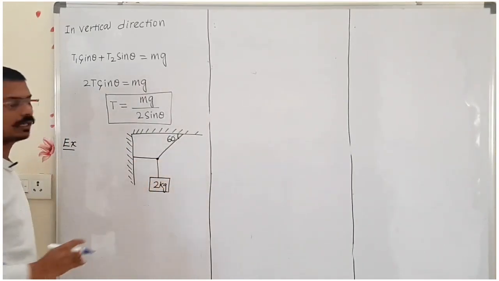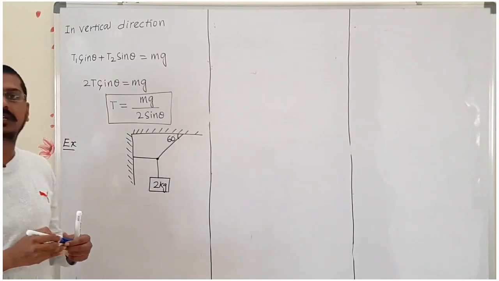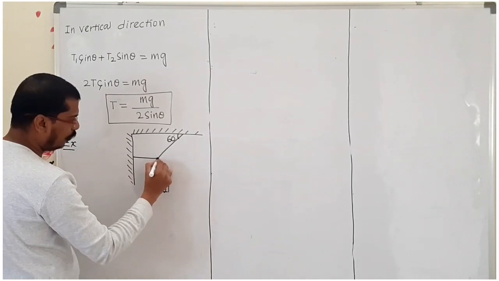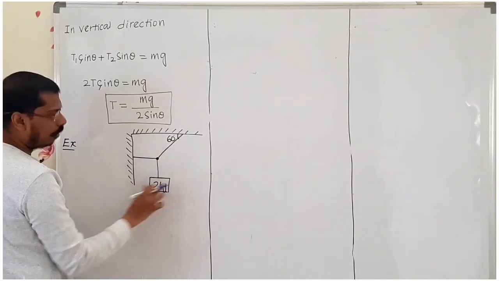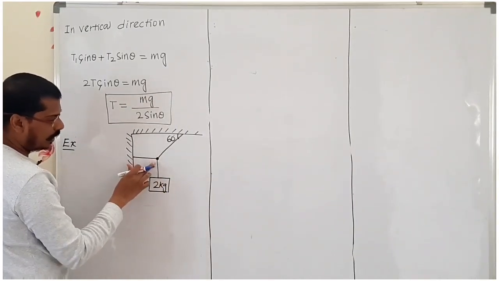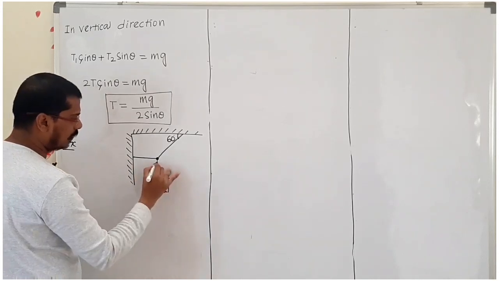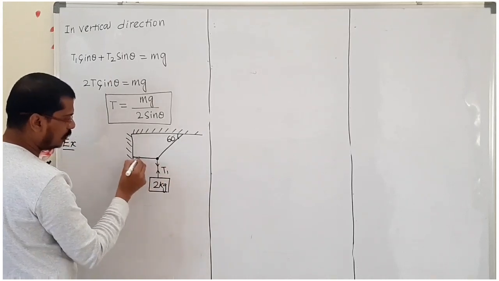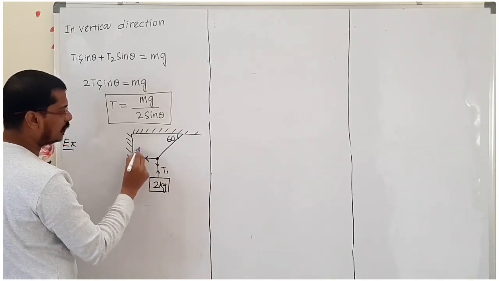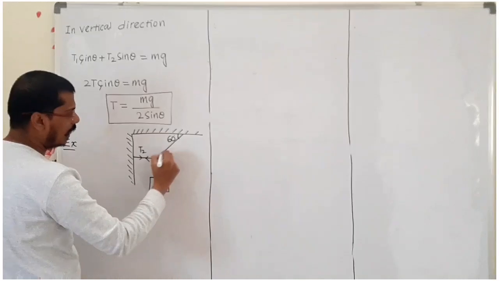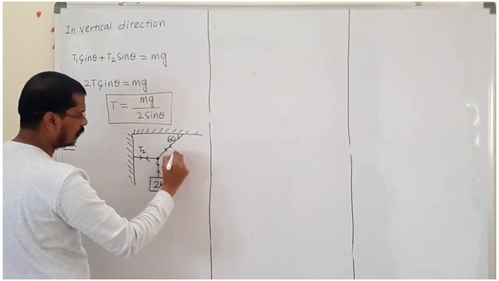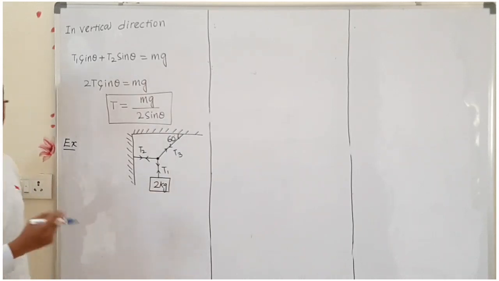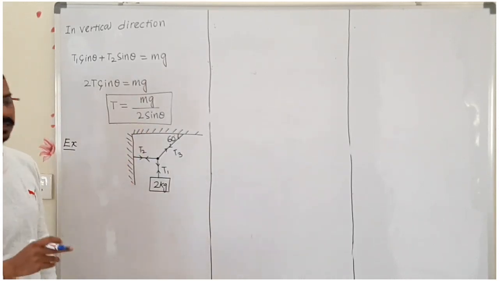Whenever the sum is given, we have to find the common point. This is a common point for three objects. Now from here the point to the object is connected. Let us consider this one. I am taking tension T1. Now this wire I am taking tension T2, and this wire produces the tension I am taking T3. Now we have to find out what is T1, T2 and T3. How can we find out?